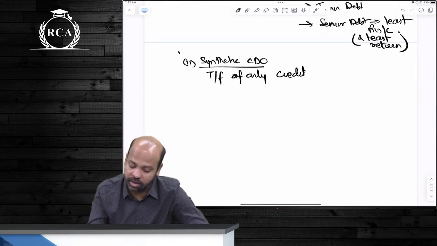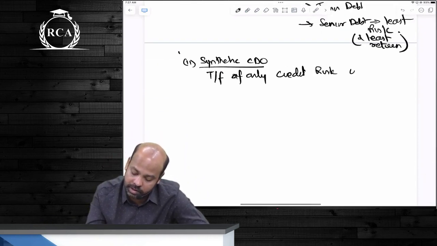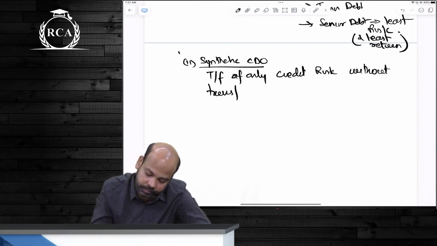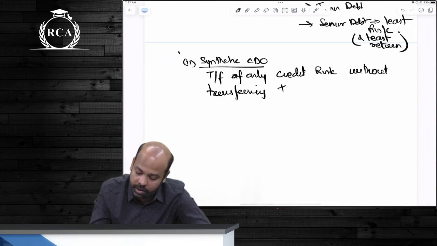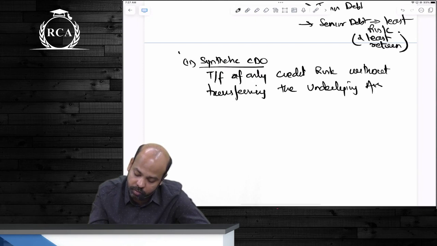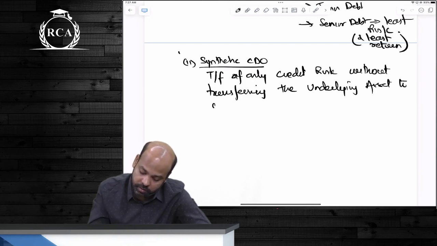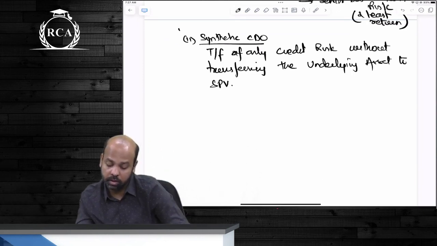Synthetic CDO guys, transfer of only credit risk without transferring the underlying asset. The underlying asset. To whom guys? To SPV.